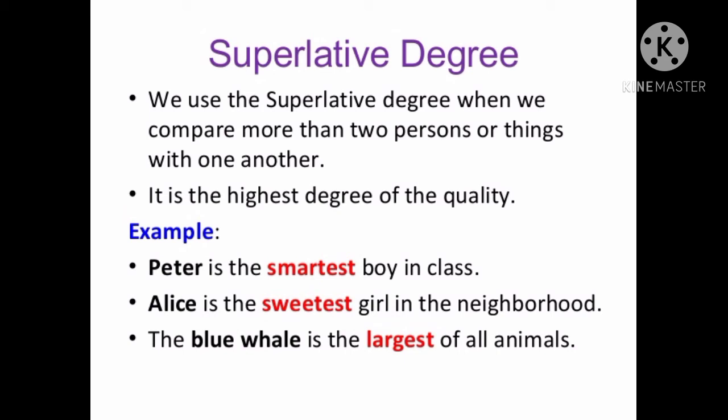So you have to remember these three degrees. The positive degree says about only one person. The comparative degree says about two persons or two things, and the superlative degree says about more than two persons or two things. Now we have to know about adjective forms because degrees of comparison depend on adjective forms.